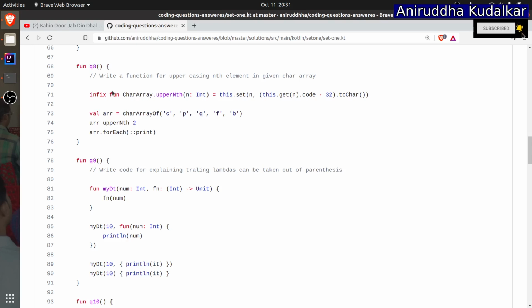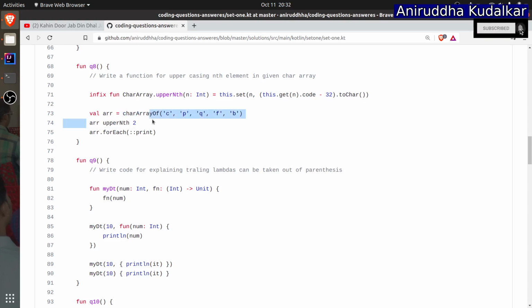Now there is something called question 8. Write a function for uppercasing the nth element in a given char array. I hope you got the idea. Now see here, given char array, can you see this is my char array?